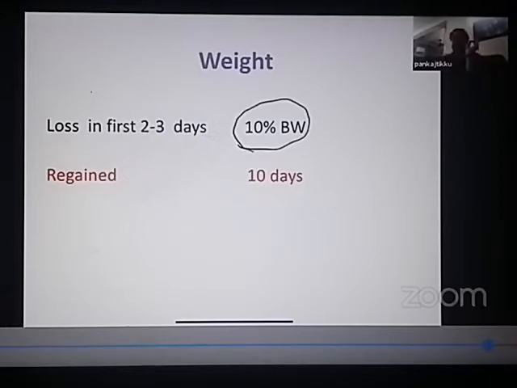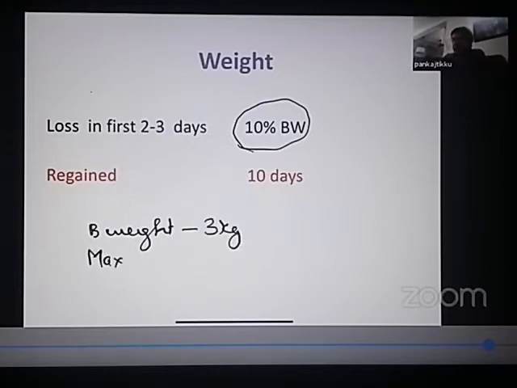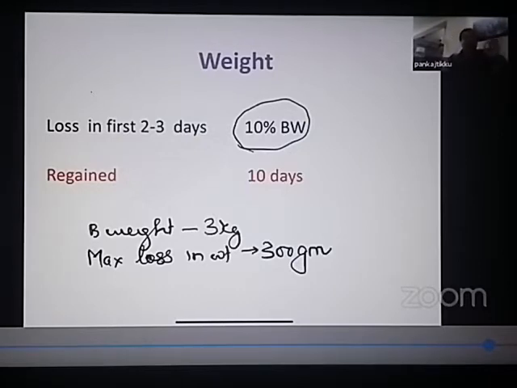So what is the birth weight of the child? Let's say the birth weight of the child was 3 kgs. So the maximum loss in weight expected will be 300 grams. Maximum loss expected in the weight of a child in the first 2 to 3 days is 10% of the birth weight.